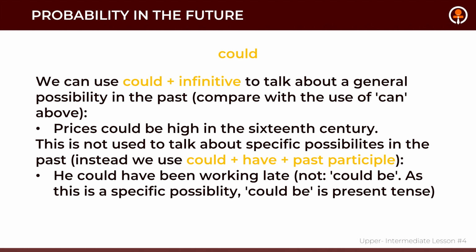Instead of that, we use could plus have plus past participle. For example, he could have been working late. So it's a past probability. They are presuming that he could have worked late last night or the day before yesterday or last week.